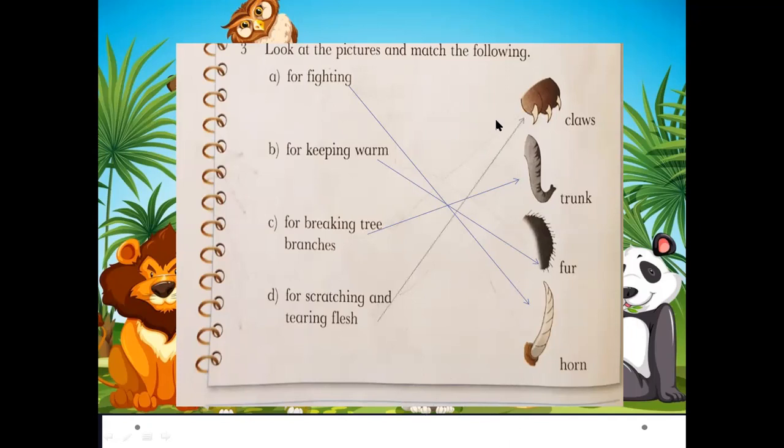So the last one, for scratching and tearing flesh, we will match it with the picture of claws. Understood? Have a look. For fighting, horn. For keeping warm, fur. For breaking trees and branches, trunk. For scratching and tearing flesh, claws. Got it?